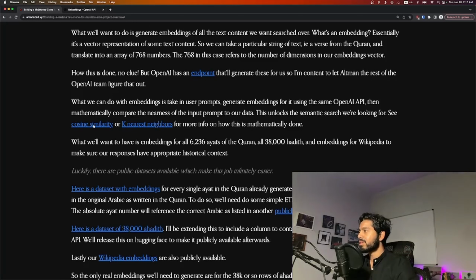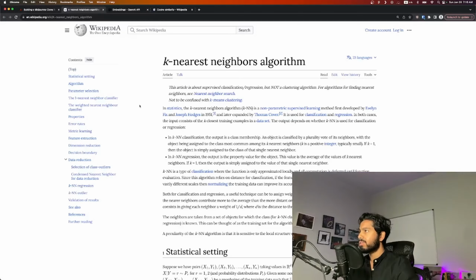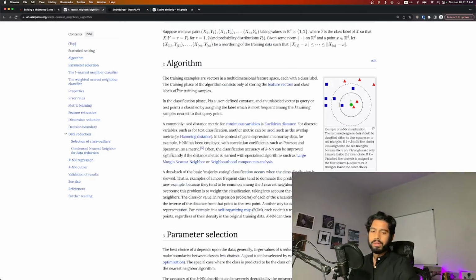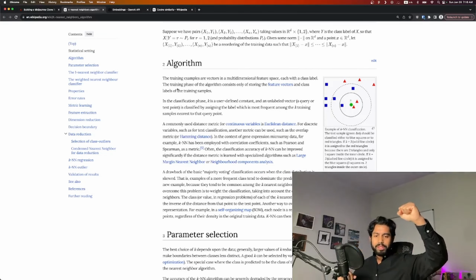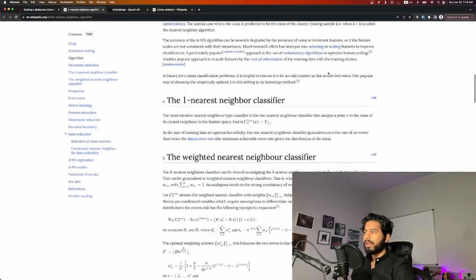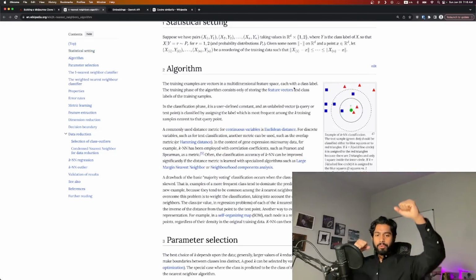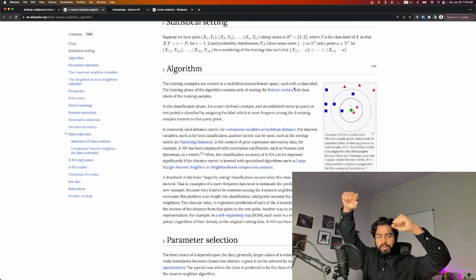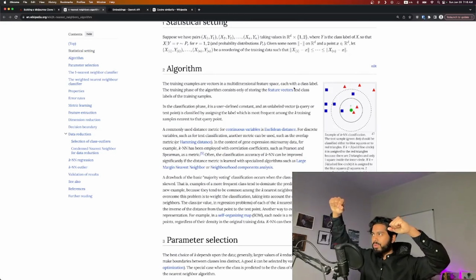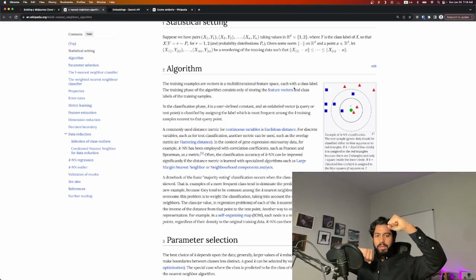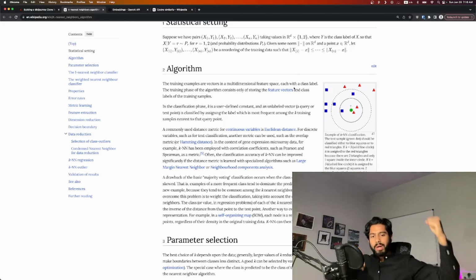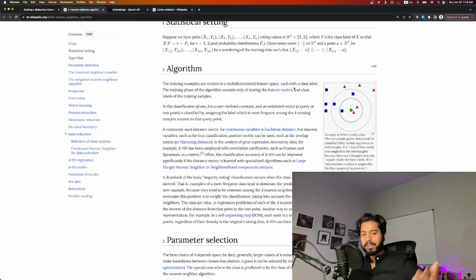But essentially, it's some type of cosine similarity or k nearest neighbors algorithm where, imagine 3 dimensions, x, y, z, and you have some point on the plot. And then you have some other point over here, and then maybe you have another point over there. So the k nearest neighbors or the cosine similarity will find the closest to your prompt, assuming this is here. And then those are corresponding to separate text pieces. In our case, ayat of the Quran or ahadith.